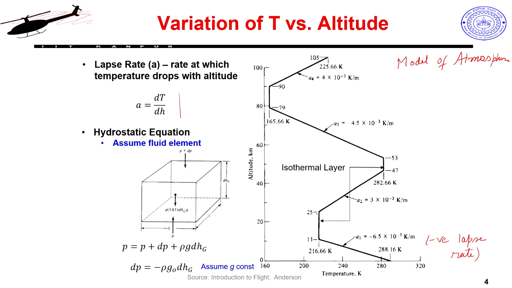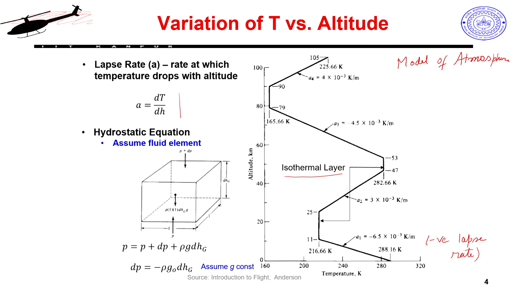Then from 11 kilometers up to 25 kilometers of altitude, we have an isothermal zone, which means iso plus thermal, thermal is your temperature, so same temperature. So, you have a zone of same temperature here. This is called the isothermal layer, which means in this area the temperature does not change.